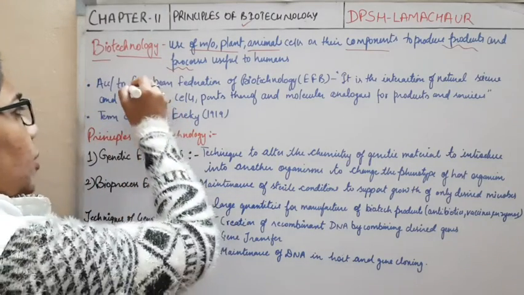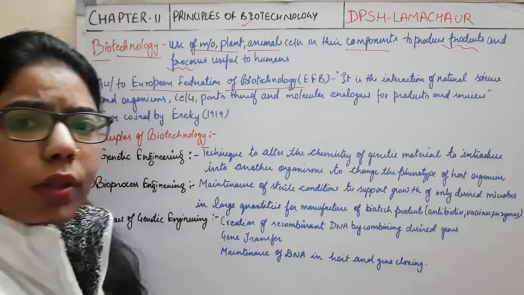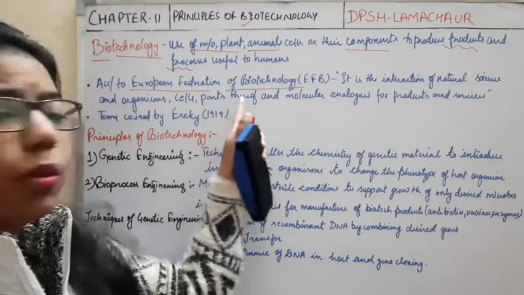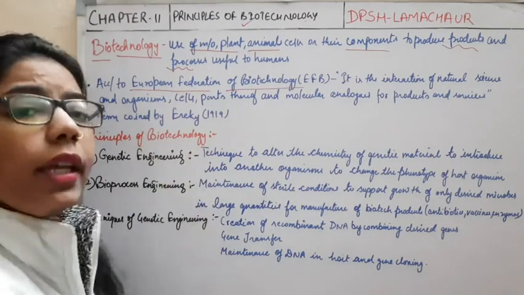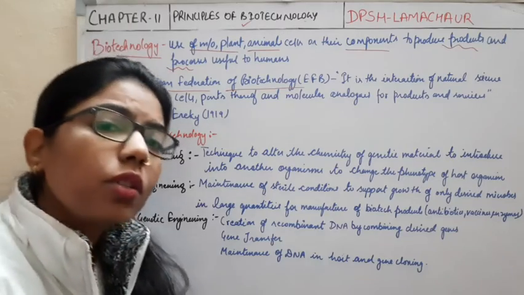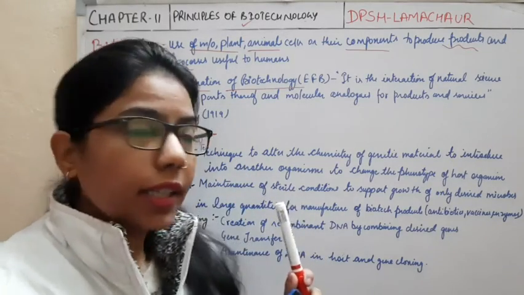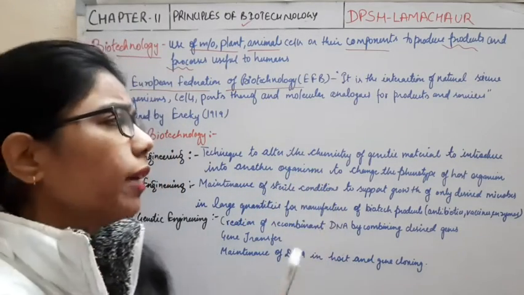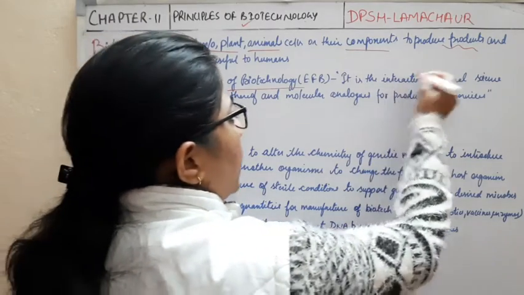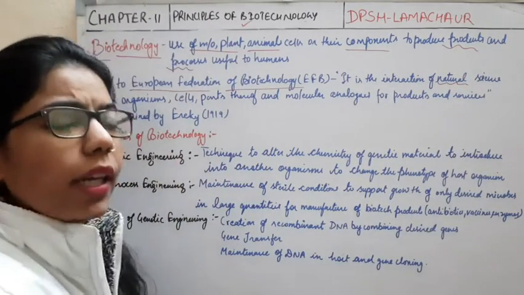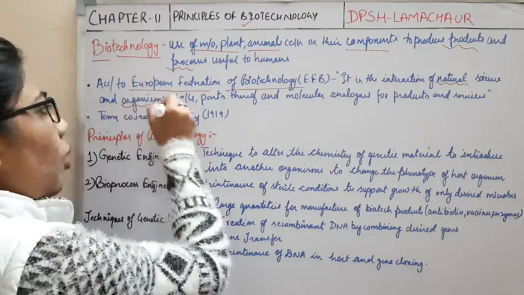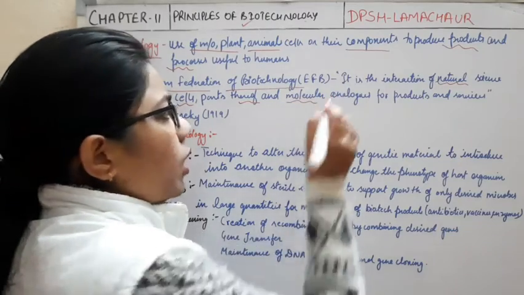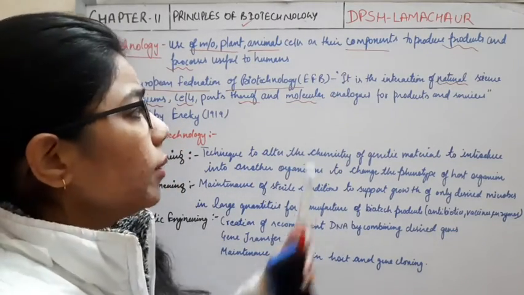Before that, one important thing you have to understand: EFB. This name is very important. You have to memorize the full form, that is European Federation of Biotechnology. According to this federation, it has given another definition of biotechnology. It says it is an interaction of natural science and organisms, cells and their parts, and the molecular analogs, for products and services.